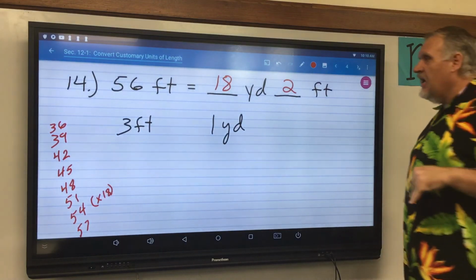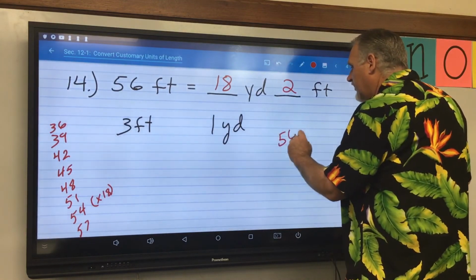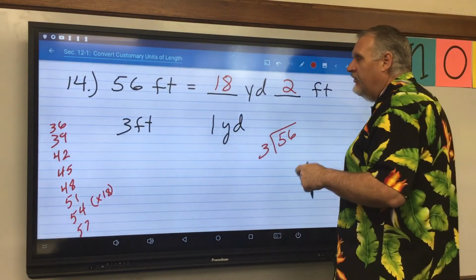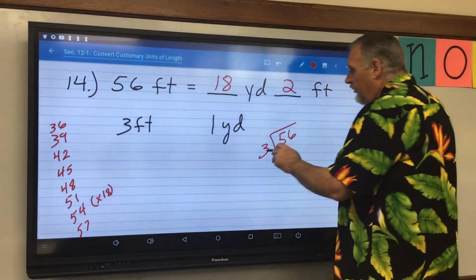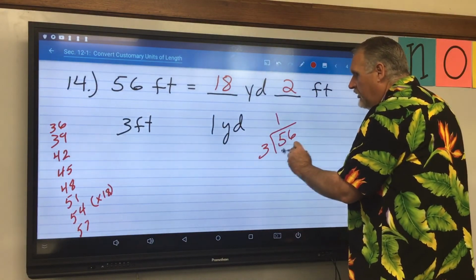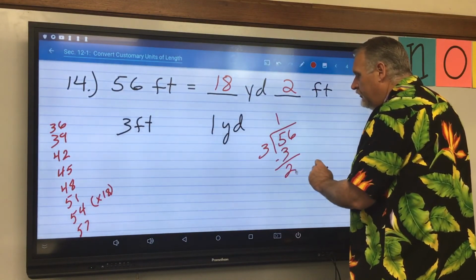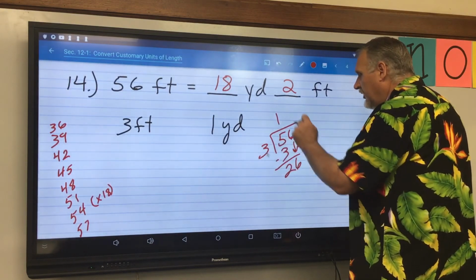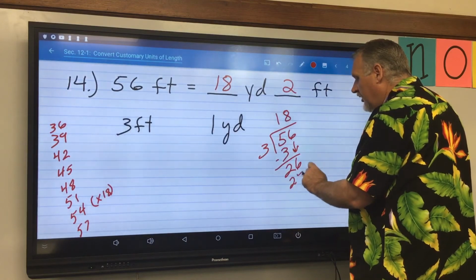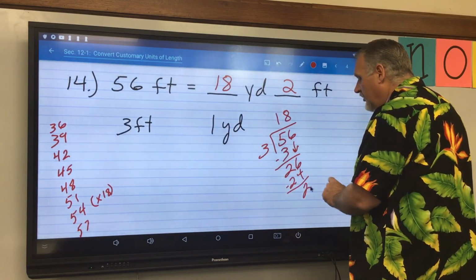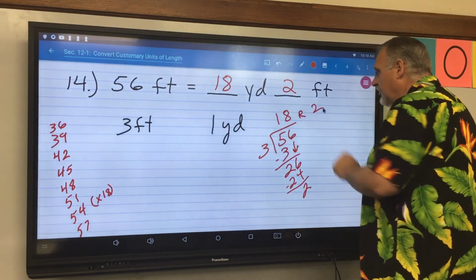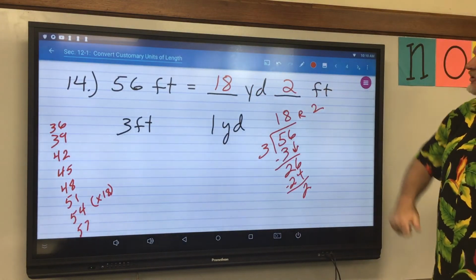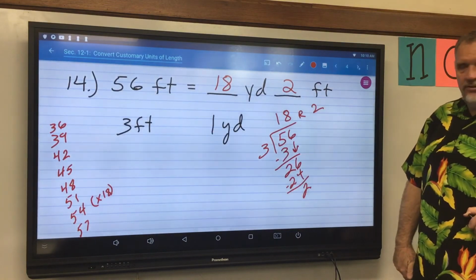Another way I could have done this problem is, maybe they think this is easier, 56 divided by 3, because there's 3 feet in 1 yard. All right, so 3 goes into 56 one time, which is 3, subtract to get 2, drop my 6, 3 goes into 26 8 times, which is 24, subtract to get 2, so 18 remainder 2. There's my 18, there's my remainder 2, 18 yards, 2 feet, okay?